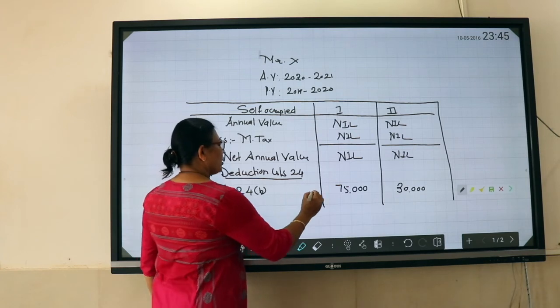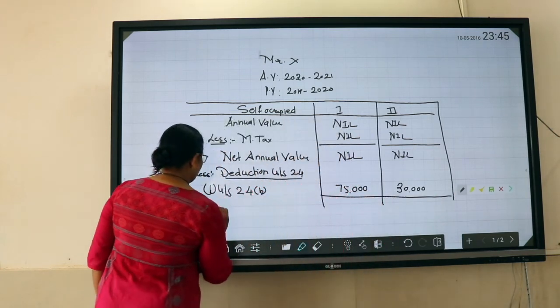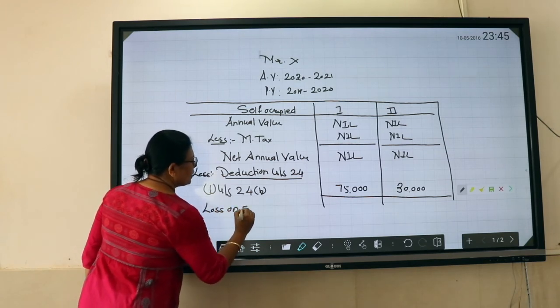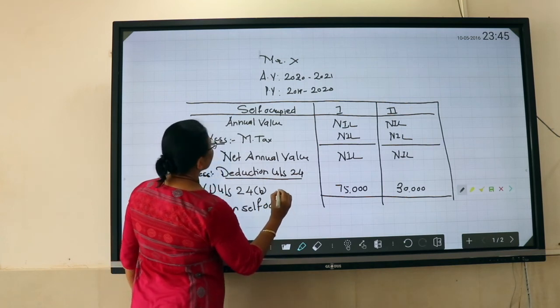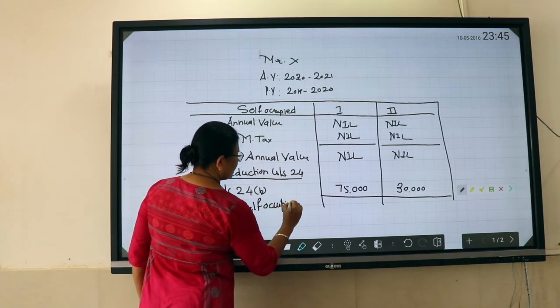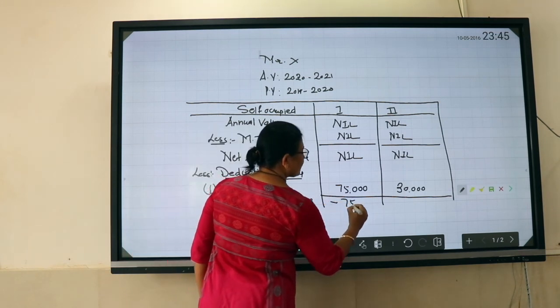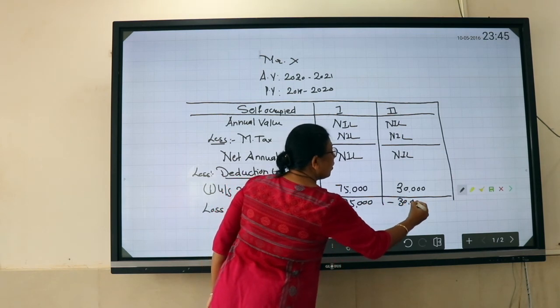In both the cases, what we will do is that there is a loss on self-occupied house property. Here minus 75,000, here minus 30,000.